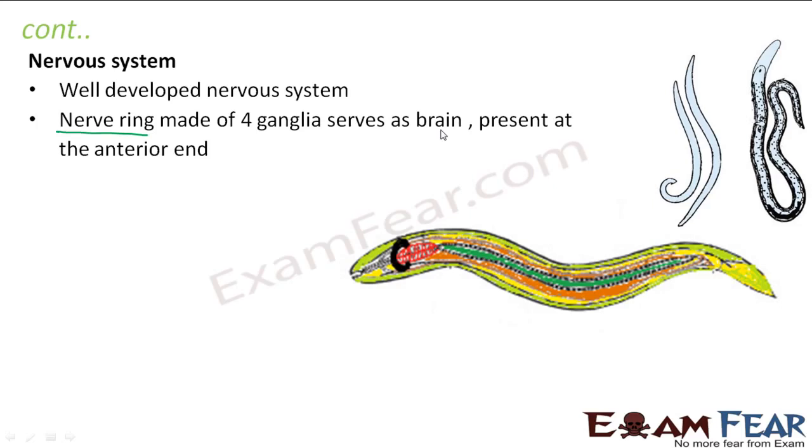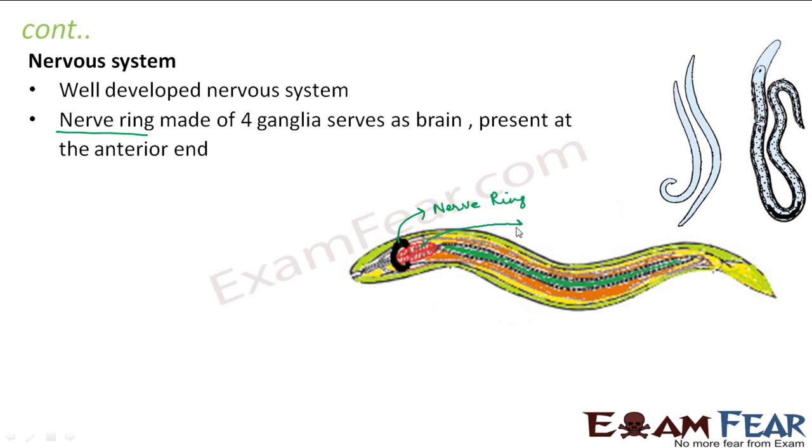So again, cephalization is there. Cephalization started from Platyhelminthes and it will be present in all other higher animals. Here also cephalization was present, and therefore the brain and the sensory organs were towards the anterior end. So where is the nerve ring here? This structure which you see here is the nerve ring.